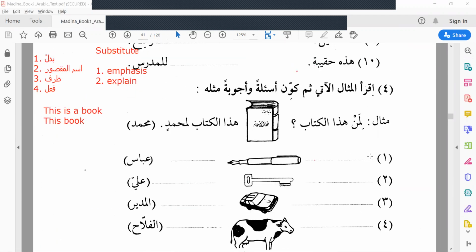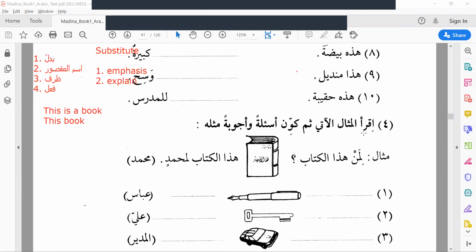3 and 4. 4 is actually Iqra al-misal al-atiyi. Read the following example. Thumma, then kawwin, make as'ilatan wajibatan mislahu. Questions and answers like that. Mislahu means like that. As'ilatan, questions. Wajibatan, and answers. Read the following example and then, thumma means then, kawwin means make. Make the as'ilatan wajibatan mislahu. Question and answer like that.